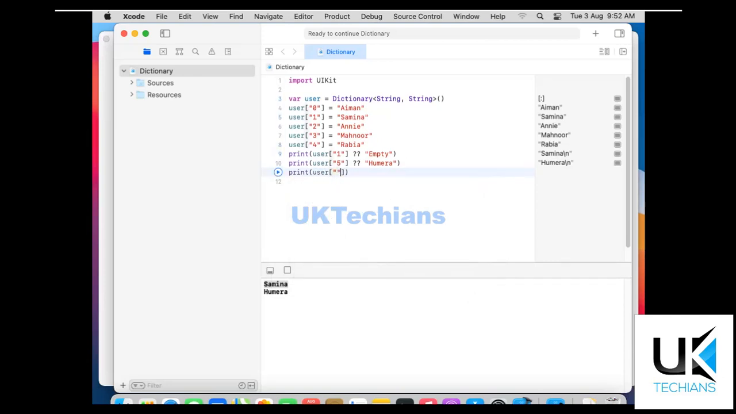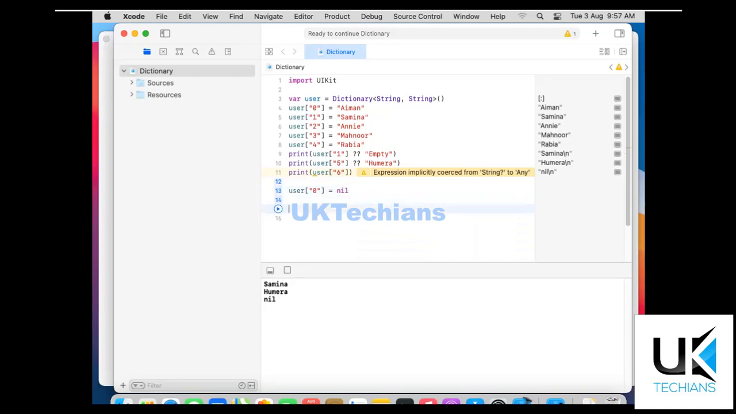So let's say at the 6th key, what will it print? Let's see, it prints nil, right? This is why I am using optional here. If we want to remove a key from the user, we just type user, then the key, like I am using the 0 key here, and then I just type nil. It's a simple way to remove that key-value pair from the dictionary, right?